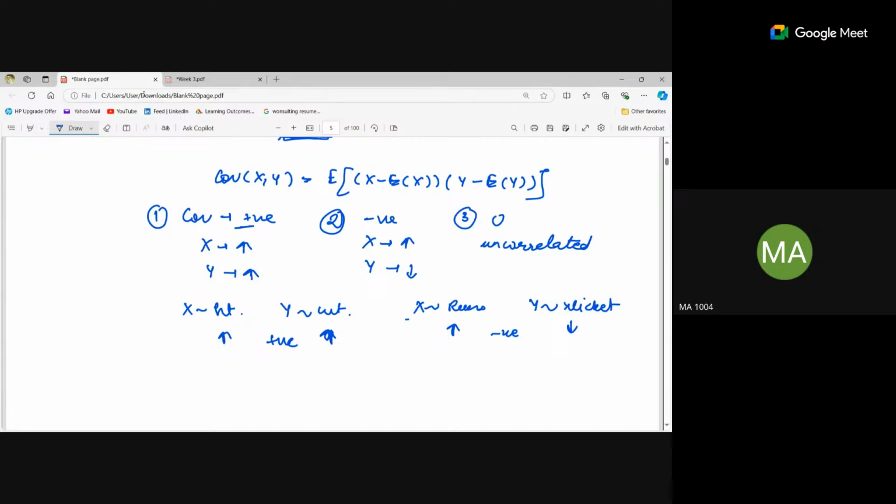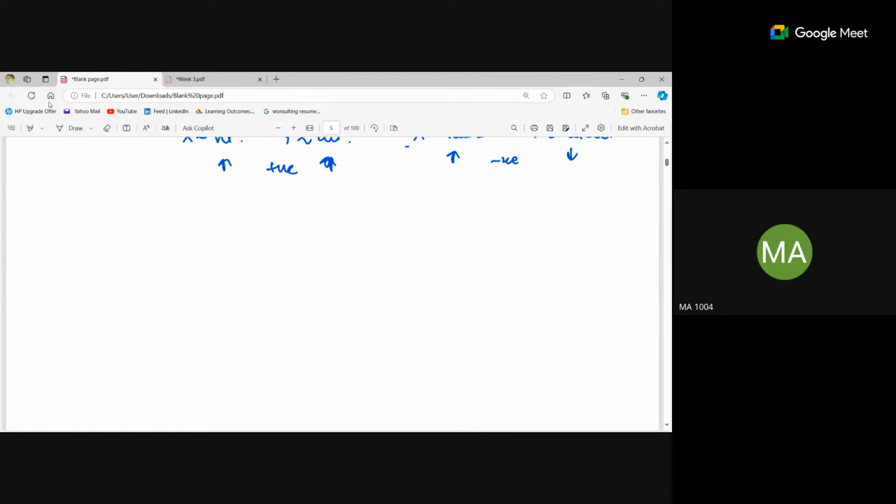Let's take an example of how to calculate a covariance. Say I have a joint distribution table, where x takes values -1, 0, and 1, and y takes values -1, 0, and 1. The probabilities are 1 by 15, 1 by 15, 10.